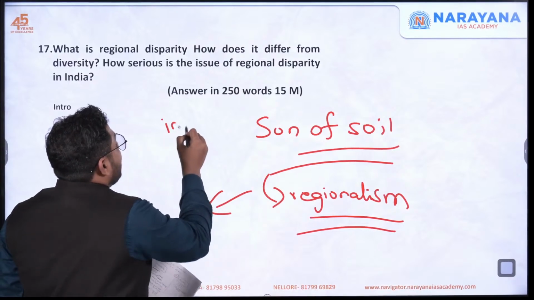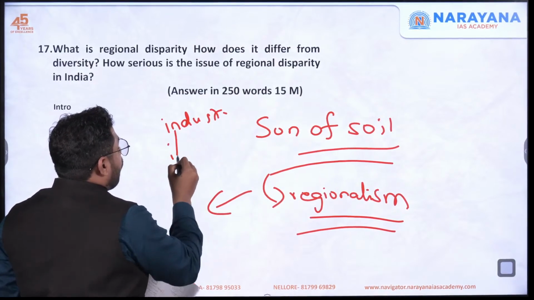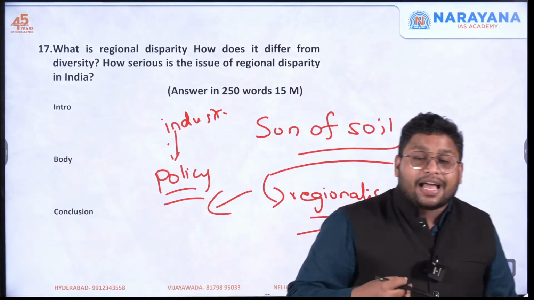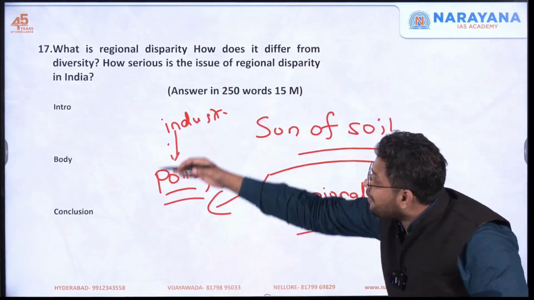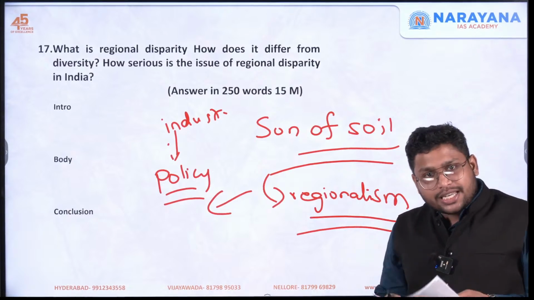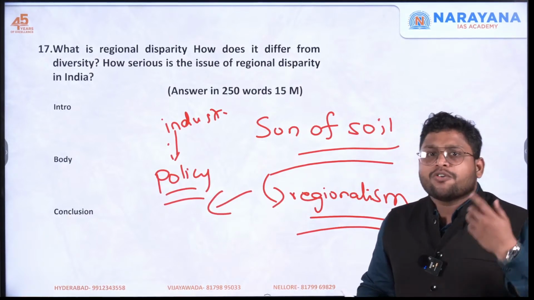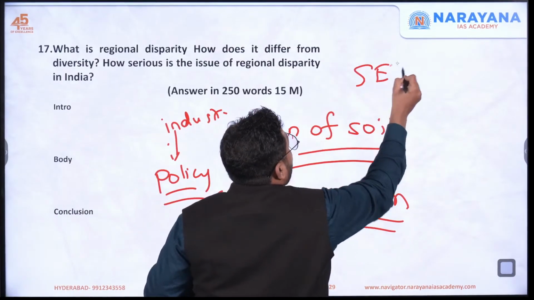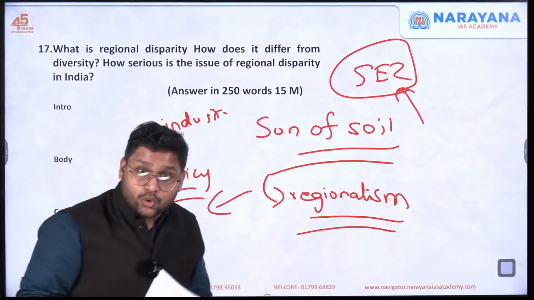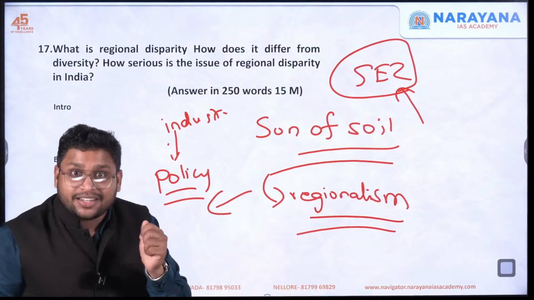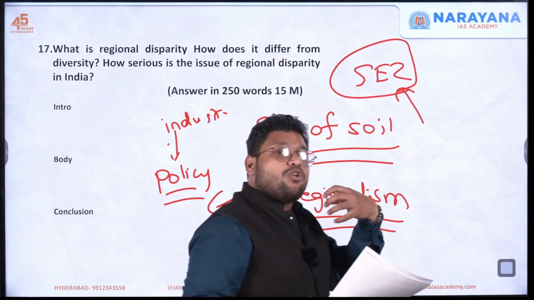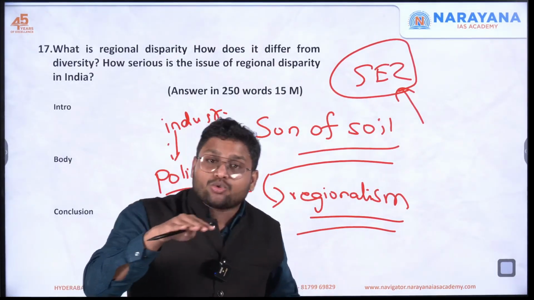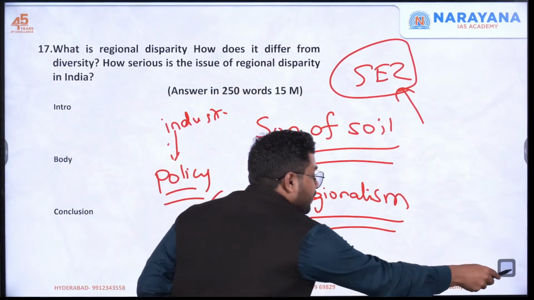So industrialization has to take place. There is need of a policy which ensures that the development takes place in an equitable manner. Okay, so this is how you have to deal with this entire issue. I would say that you can come up with some solutions which are creative. For example, you can say in the backward regions, we can go ahead with some SEZ programs wherein we build up some special economic zones. You can go ahead with this program of aspirational districts, which is a very good one. You can even give more funds. You can build more infrastructure in these backward regions so that we can bring it to some parity level or some equitable level. Clear?